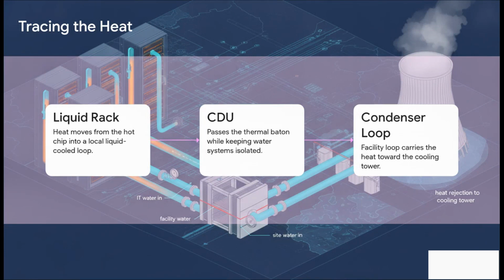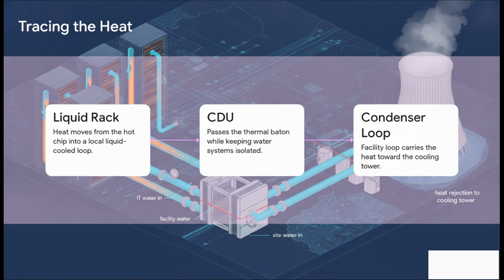So what we're looking at here is a crucial physical baton pass. As the silicon chips process your prompt and heat up, that thermal energy has to go somewhere, or else the whole server would literally melt down. First, the heat moves from that blazing hot chip into a liquid-cooled loop right there at the server rack. Liquid is incredibly efficient at absorbing heat, so it's perfect for this.